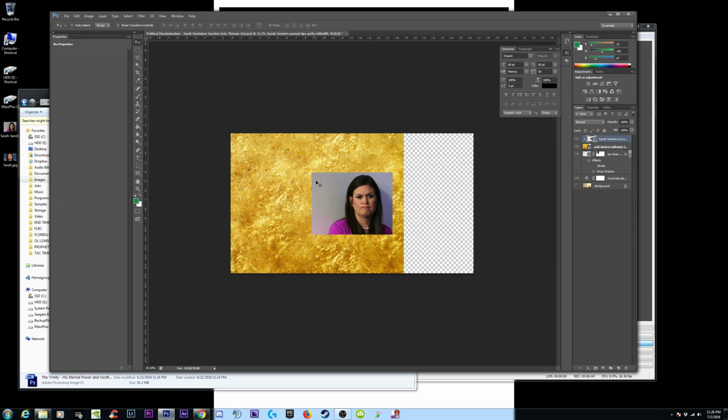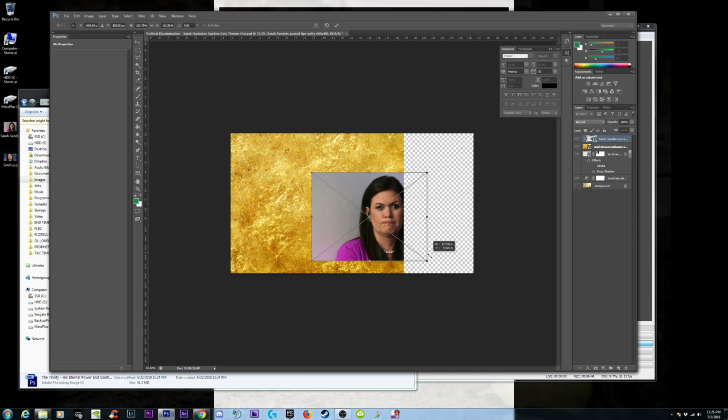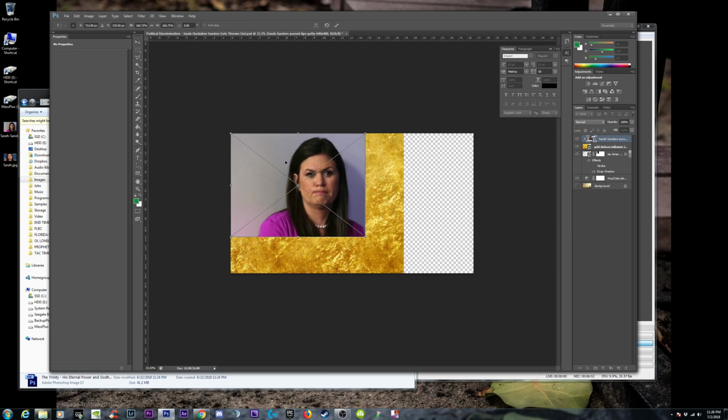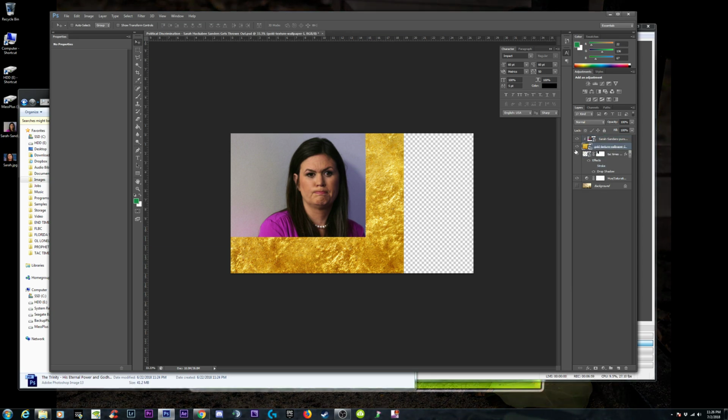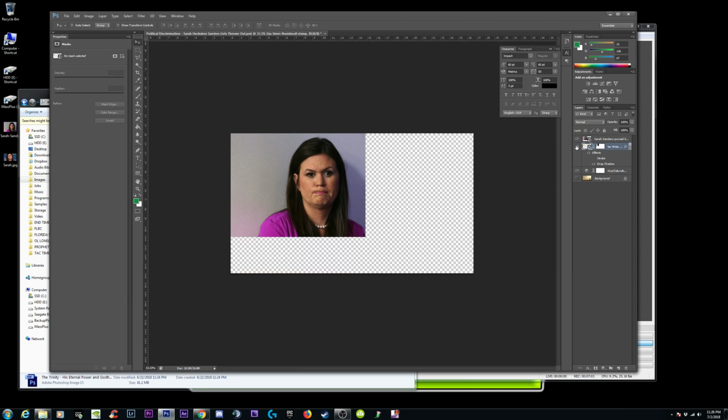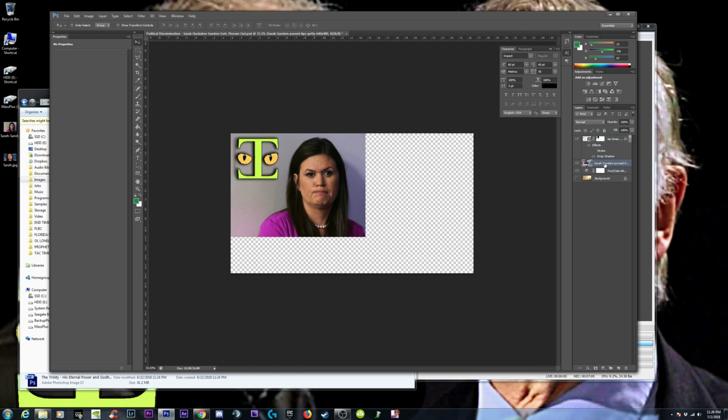Okay, so what we're going to do is grab her with this tool and click Control T, and I'm holding Shift and dragging the corner. Okay, why is she behind stuff here? We need to put her in the front. Click Enter. She's in the front. She's in the front. I'm confused. I'm going to delete this gold layer. And then what? Here's my name. Here's my symbol. Okay, that's fine. I'm going to grab her again. Oh, okay, so she didn't paste in fully.